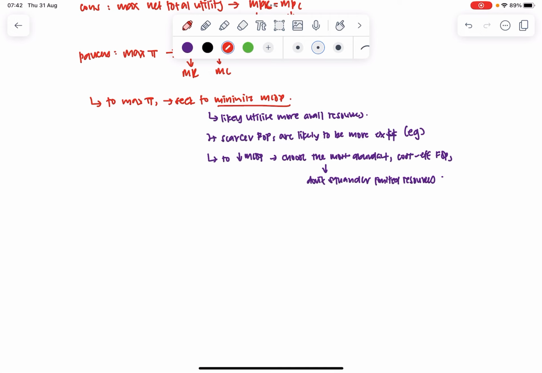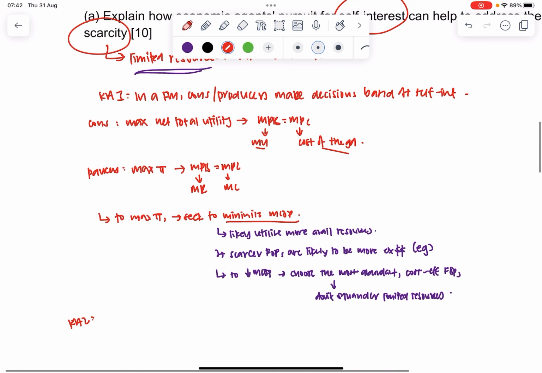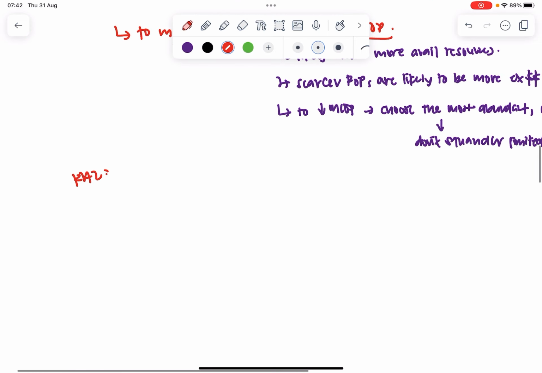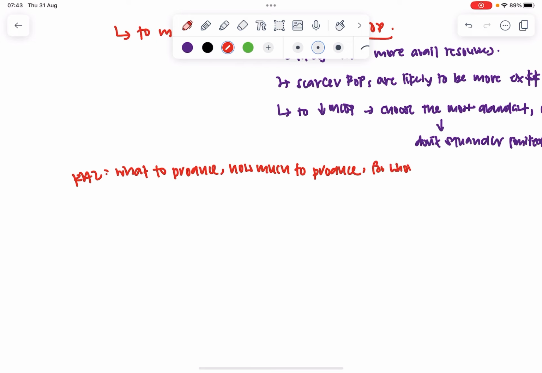And then for our key argument 2, this is where the bulk of the analysis comes in. How does the pursuit of wanting to maximize self-interest help to deal with scarcity? It is because it answers very key questions on what to produce, how much to produce, and for whom to produce. I'll break it down one by one. I'll talk about what to produce, how much to produce, for whom to produce, and then I'll link it back to how it addresses scarcity.